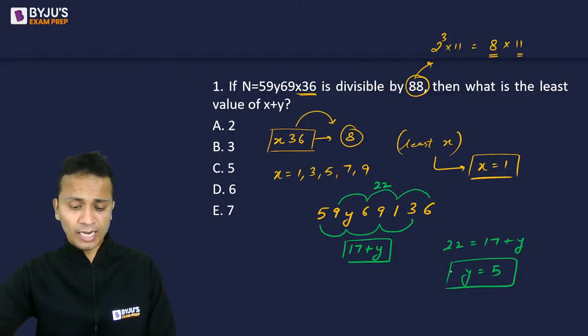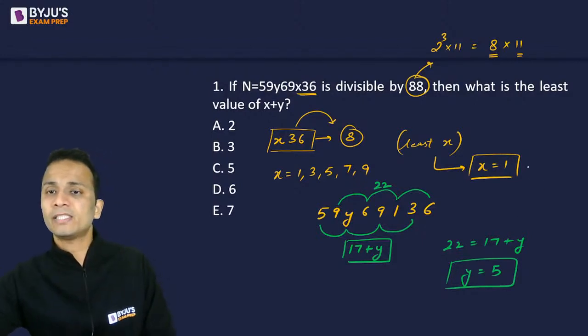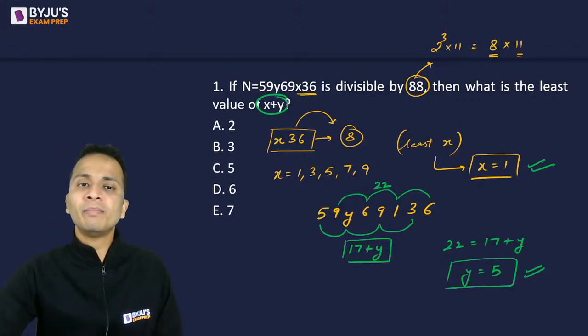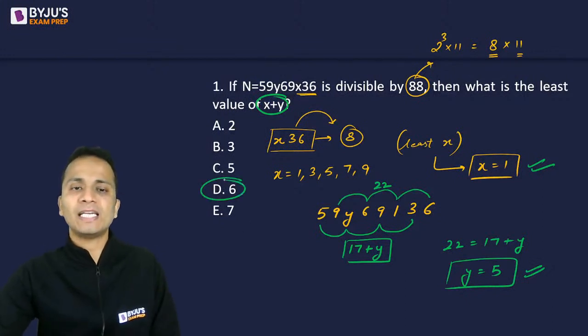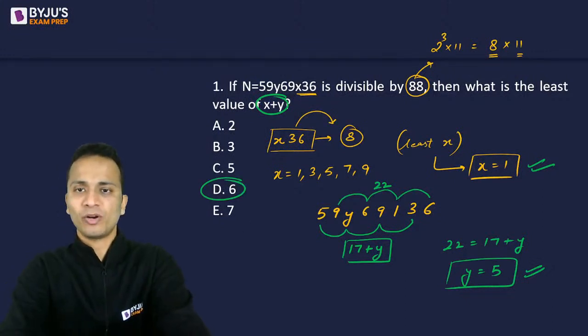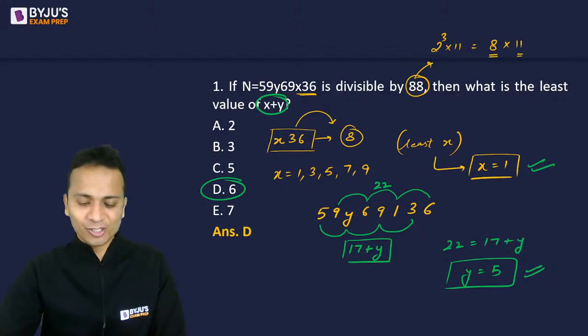Apurva, I think you are giving the final answer. Vasudevan, your answer is also correct. So x is equal to 1 and y is equal to 5. I need the minimum value of x plus y, and that will be equal to 1 plus 5. That is equal to 6. All right. So I think this should be the correct answer for this question. And let's check the answer. And yes, the correct answer is option D.